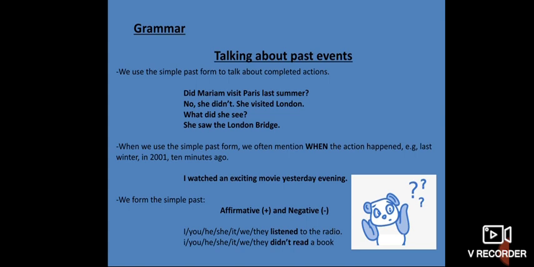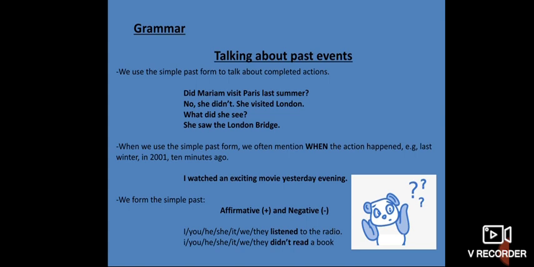When we use the simple past, we often mention when the action happened. Like in the previous example, we have last summer. Like last winter, in 2001, 10 minutes ago, we mentioned when the action happened. I watched an exciting movie yesterday evening.